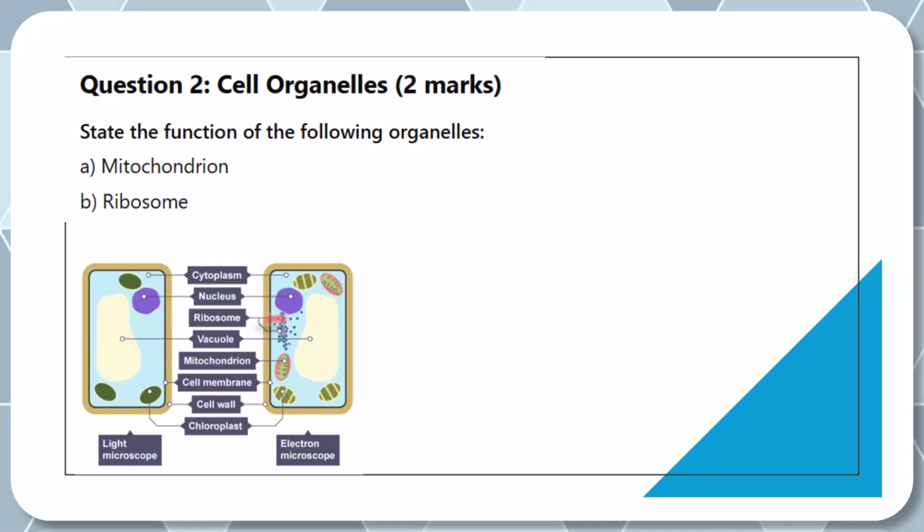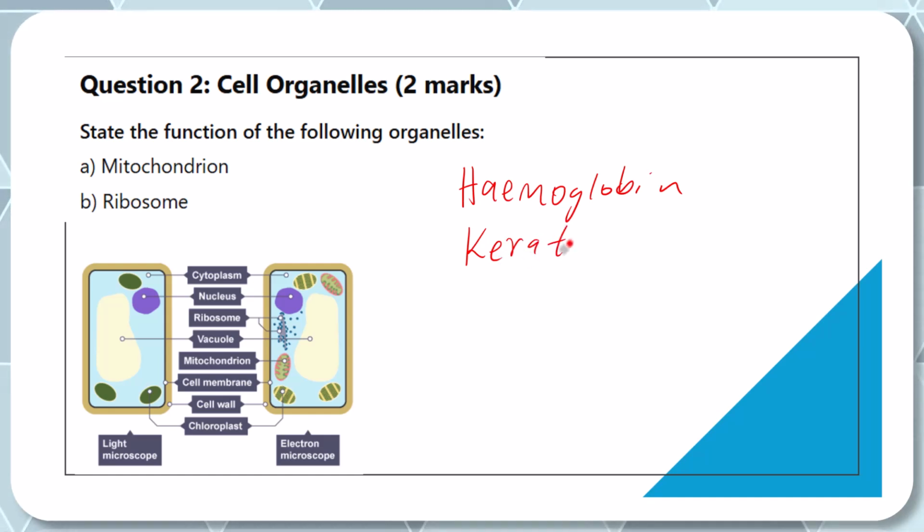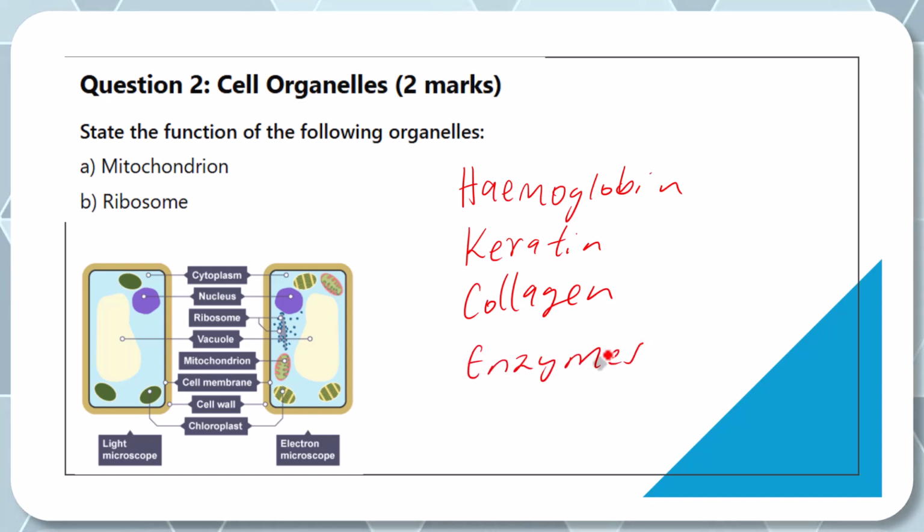The ribosomes are sites of protein synthesis. And you need to be able to give some examples of proteins. For example, hemoglobin is a protein. For example, the keratin that you find in your body, and we have collagen. These are examples of protein. We have enzymes. These are proteins. Even mucus is a protein in the body. So where are these proteins synthesized? Where are they made? In the ribosomes, okay?